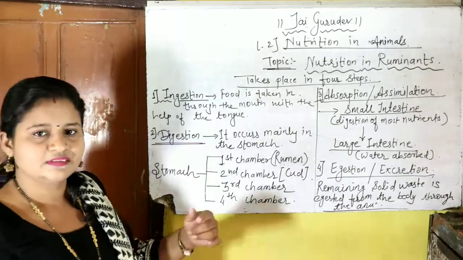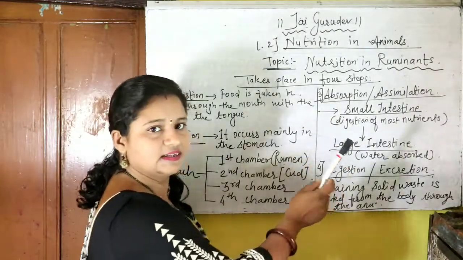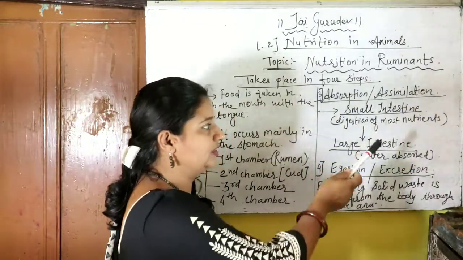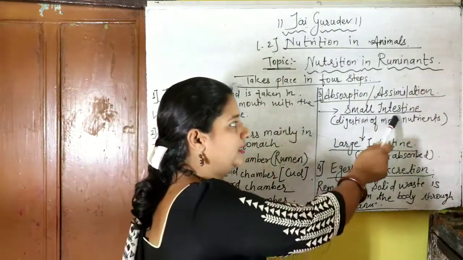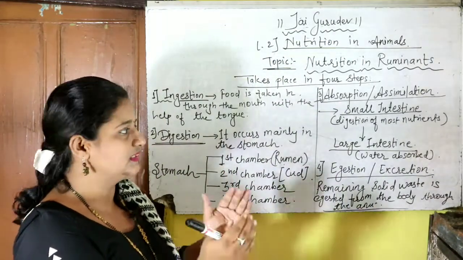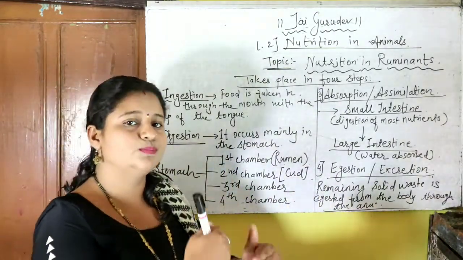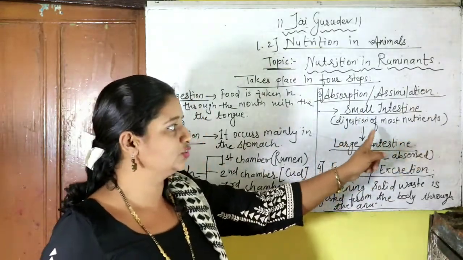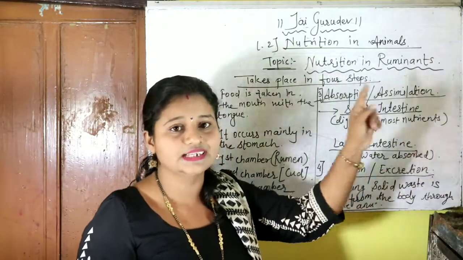Now just see the third step. The third step is called absorption and assimilation. See, absorption: after the stomach, the food material from the fourth chamber moves into the small intestine, and in the small intestine digestion of most nutrients is carried out.